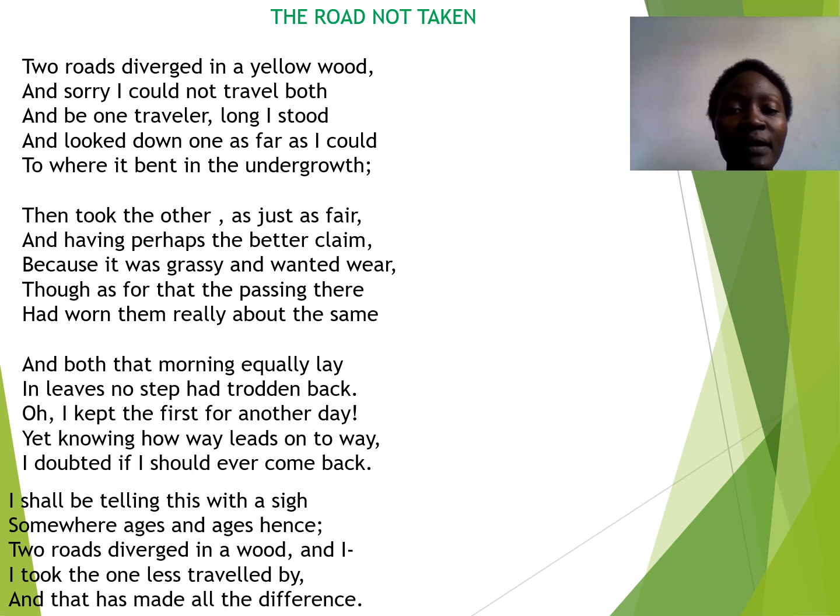Fair, claim, where, there, and same. So fair, where, there. The a sound. And then we have claim and same. So the a sound. Then we have lay, day, way. So those are the various rhymes in the poem.